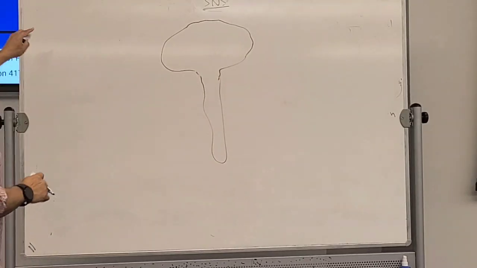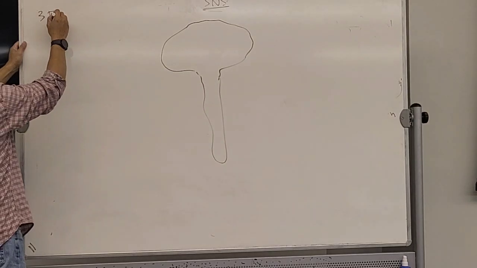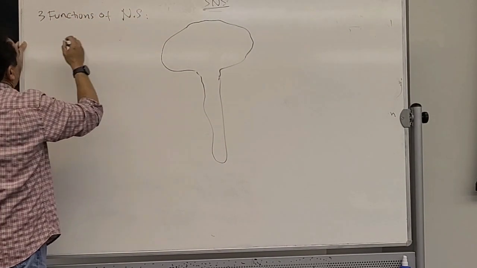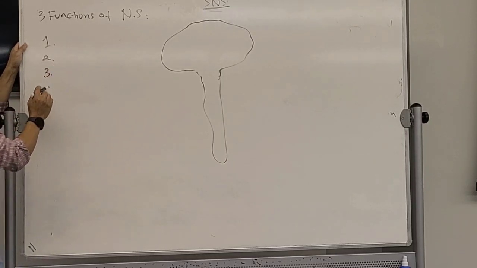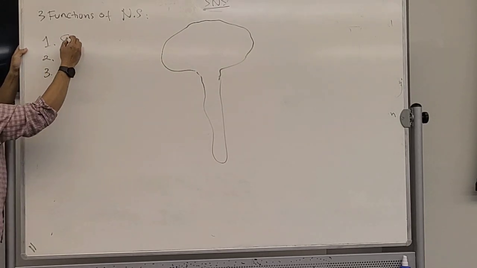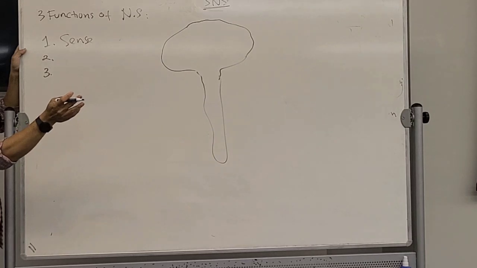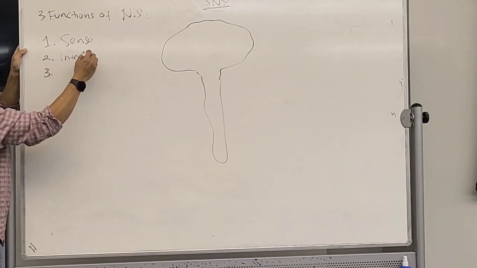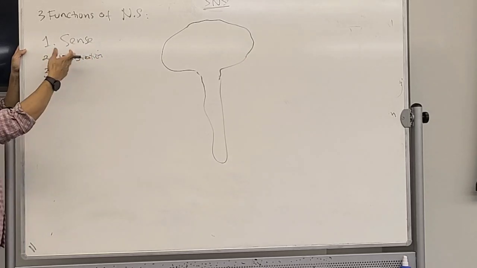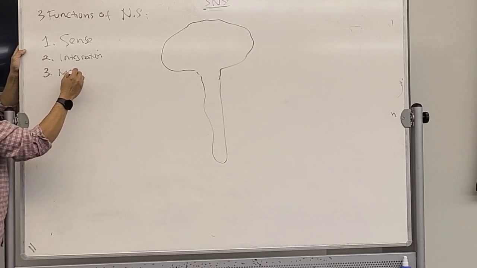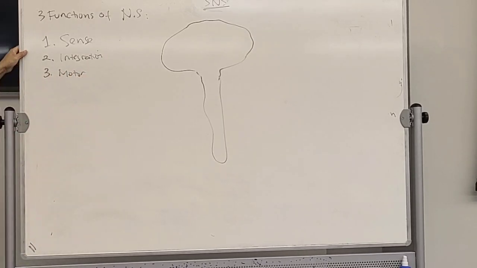Okay? What are the three functions of the nervous system? Again, over and over. If you still forget it in the exam, it's not my fault. That's your bad. Okay, what is the first one? Sensory, sensation function. What is the second one? Integration, which is processing, including learning over here. Memory is over here. Right? What is the last one? Motor functions. Okay, that's the three functions.